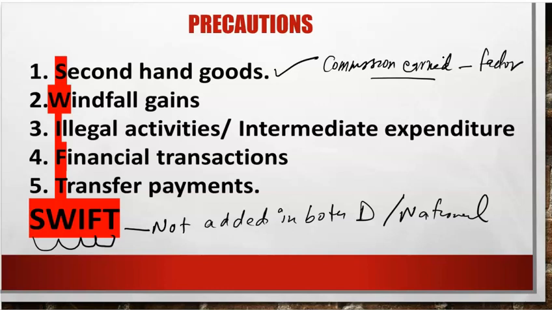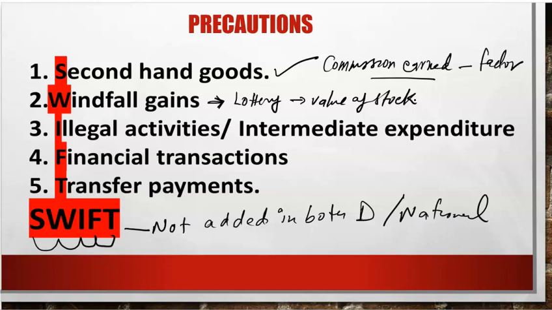Second, windfall gain. So what is windfall gain? Windfall gain is a gain for which we don't work. It's like a lottery. Or the value of your stock increases due to any natural calamity or any other reason. The extra value which increases, through which you gain a lot, that is windfall gain. So you won a lottery, you went to Kaun Banega Crorepati and you won 50 lakh rupees. It is windfall gain. So it is also not added.